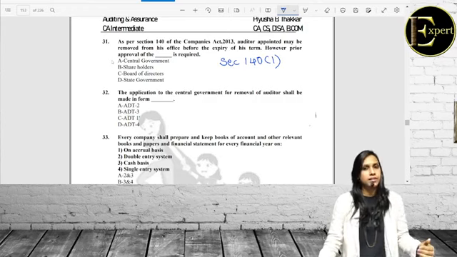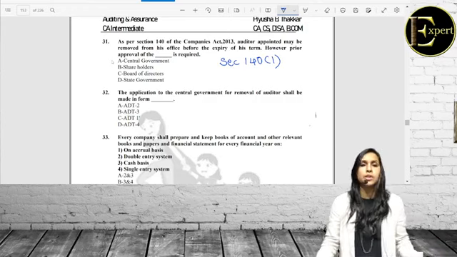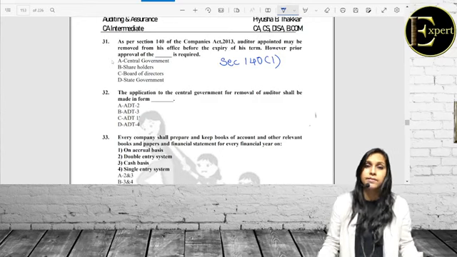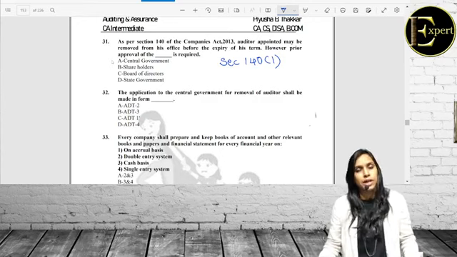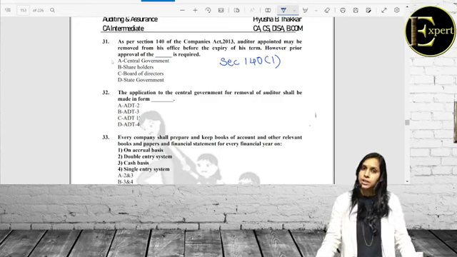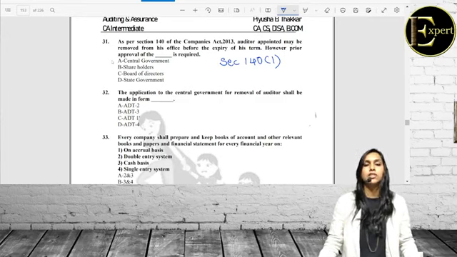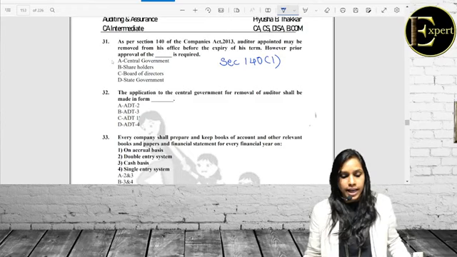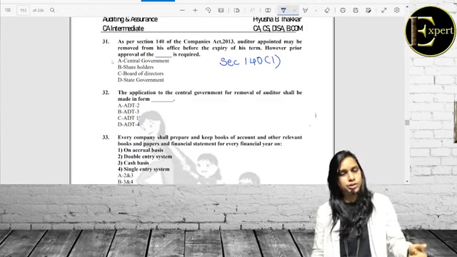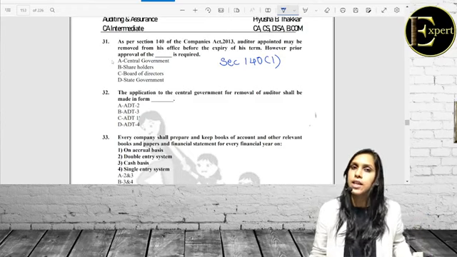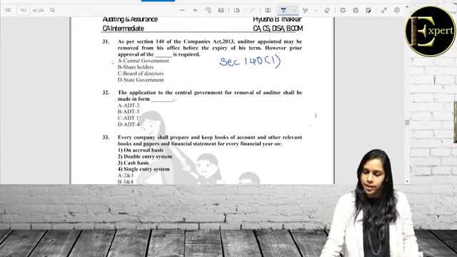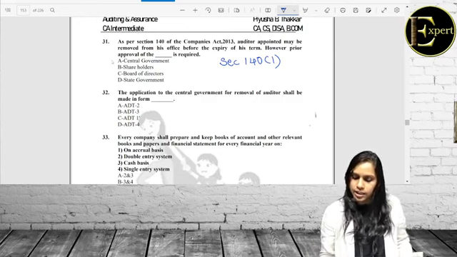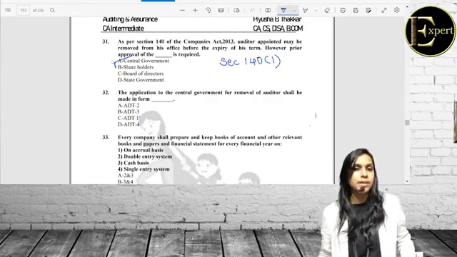Board of Directors need to obtain the central government approval in how many days? 30 days. In which form? Form ADT 2. Then after central government approval is obtained, the same has to be communicated to the shareholders within 60 days. Then the members would pass a special resolution and then the auditor would be removed from his office. So here we need to obtain the prior approval of central government, my dear friends.